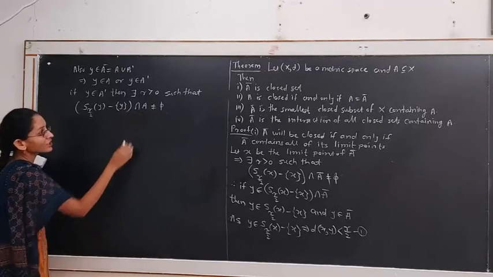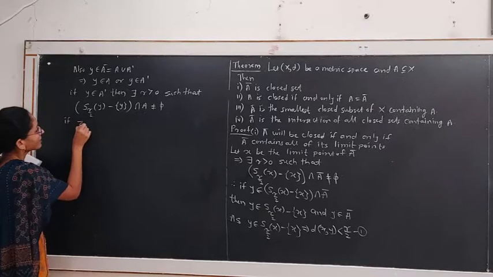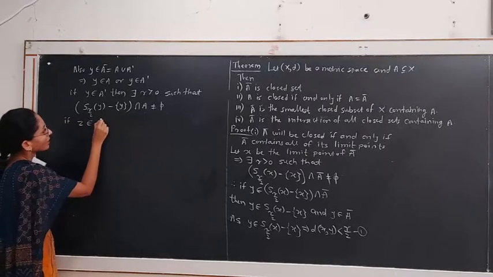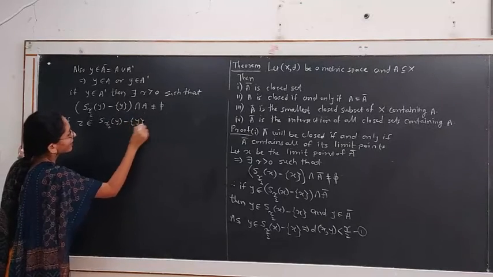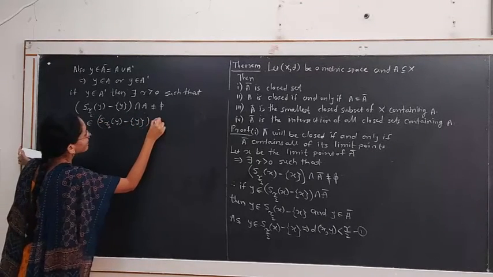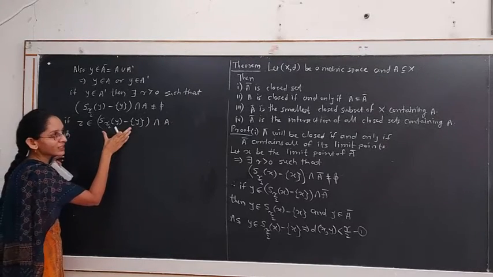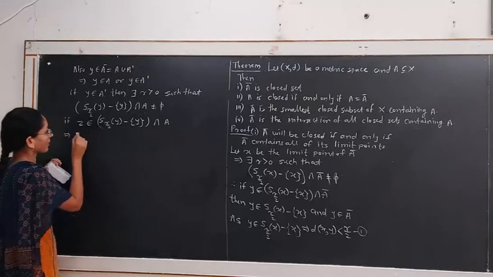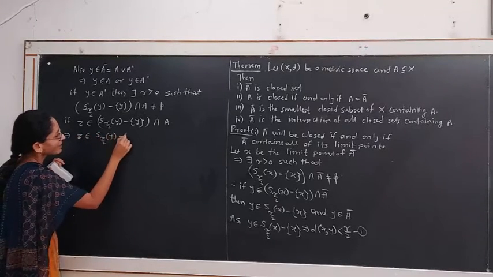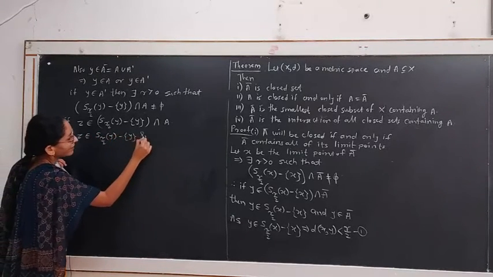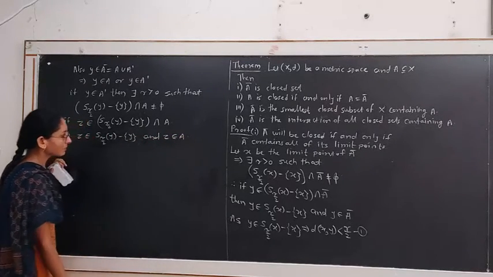Suppose this intersection contains a point z. If z belongs to S_{r/2}(y) minus {y} intersection A, this implies z belongs to the first set as well as the second set: z belongs to S_{r/2}(y) minus {y} and z belongs to A.